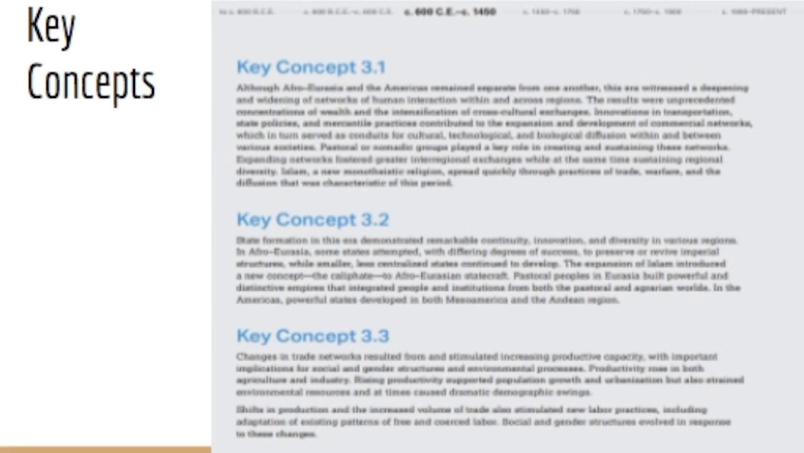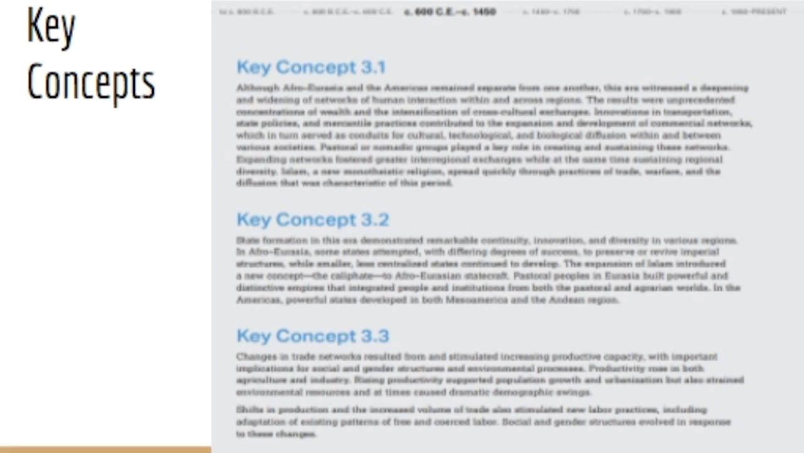Innovations in transportation, state policies, and mercantile practices contributed to the expansion and development of commercial networks, which in turn served as conduits for cultural, technological, and biological diffusion within and between various societies. Pastoral or nomadic groups played a key role in creating and sustaining these networks. Expanding networks fostered great interregional exchanges while at the same time sustaining regional diversity.